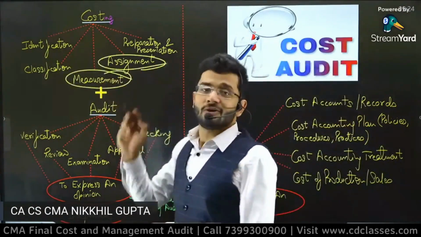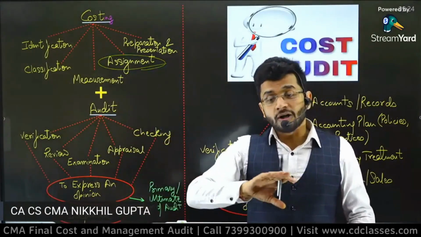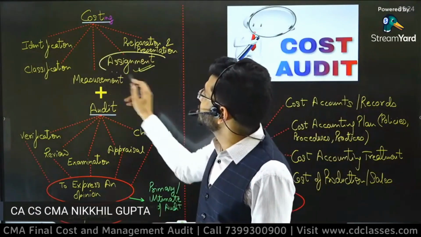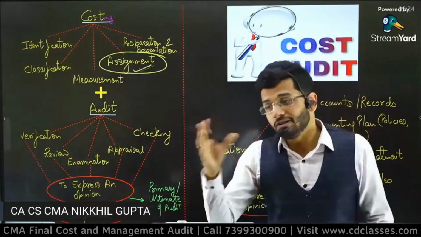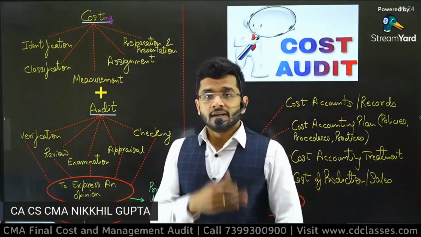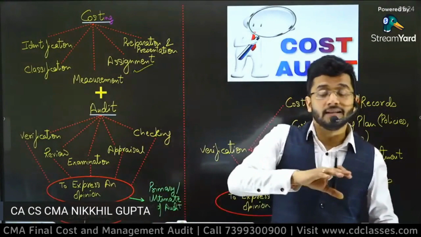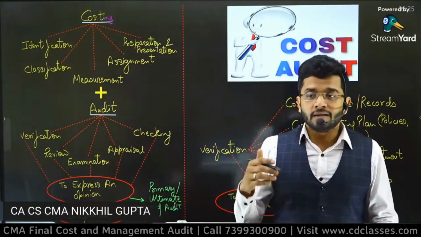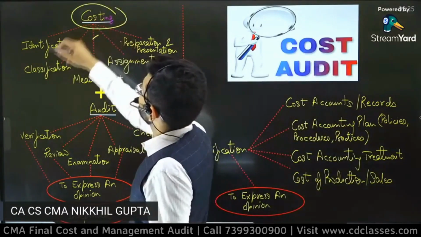Next is assignment of cost. Once you have accumulated all the cost, some cost may be used for more than one cost center. How would you allocate that cost into more than one cost center? That is known as assignment of cost. How will the cost be assigned into different units, into different cost centers? That is known as assignment of cost. So similarly, guys, cost has different elements and different assigning factors. You will allocate that cost. All these things will come under the costing arena.